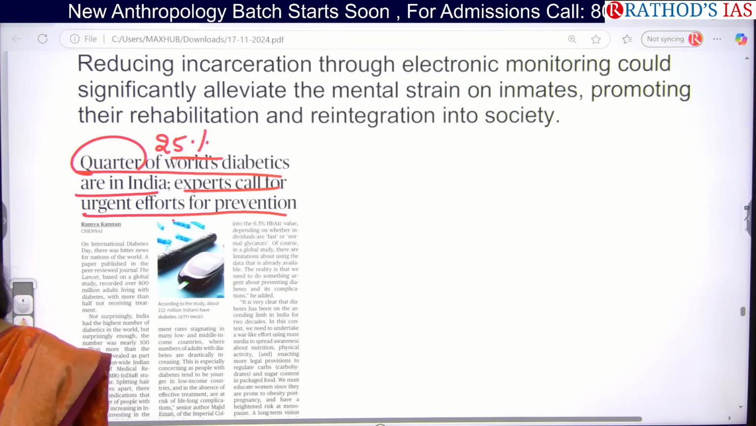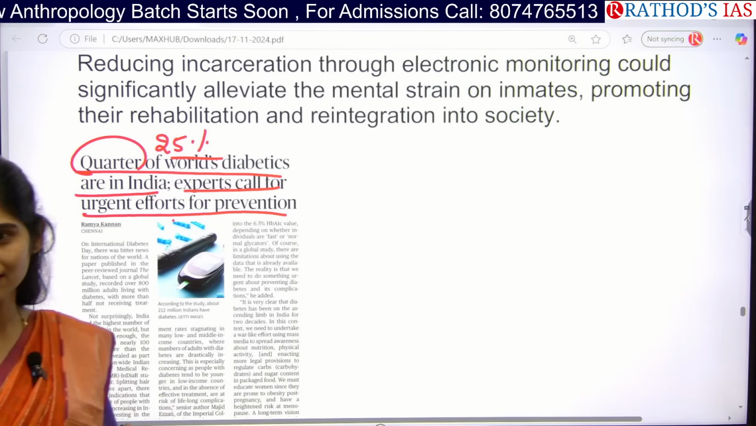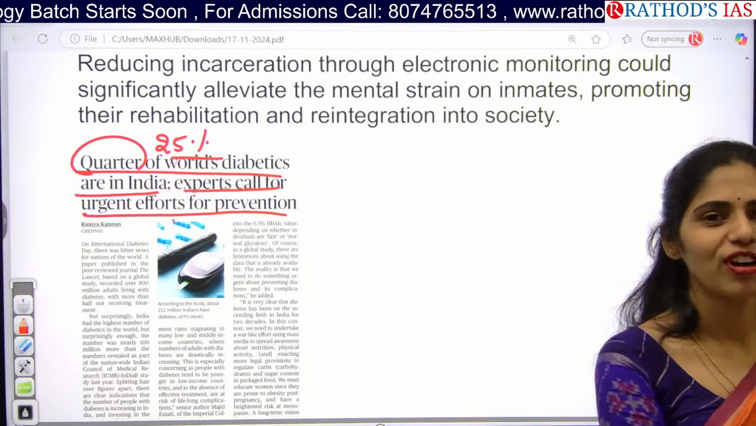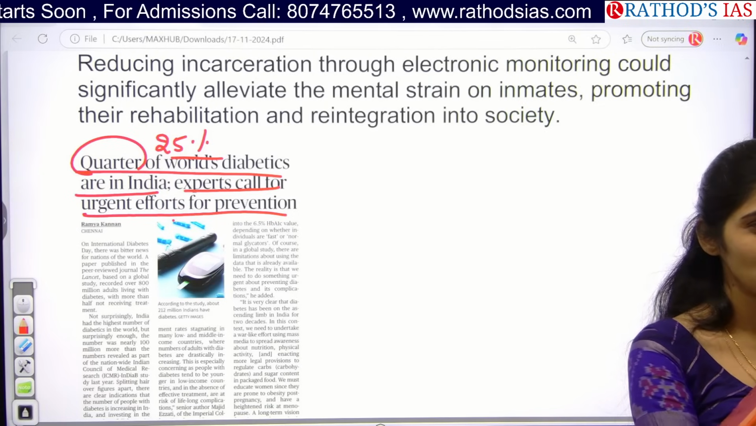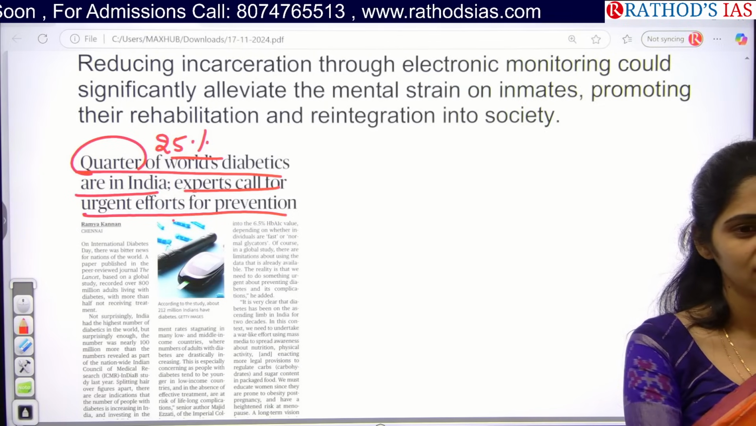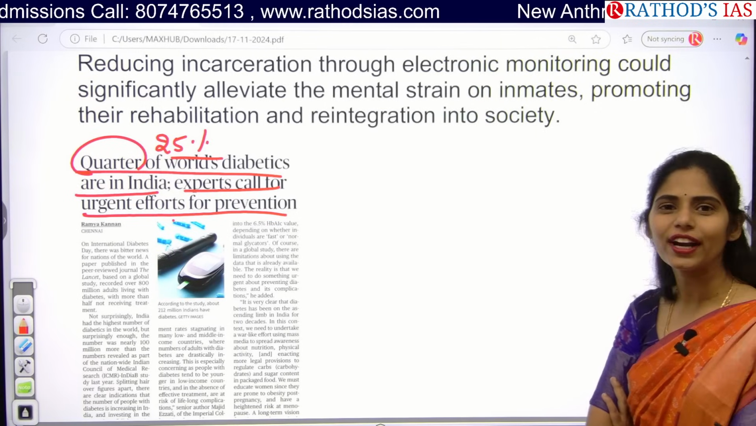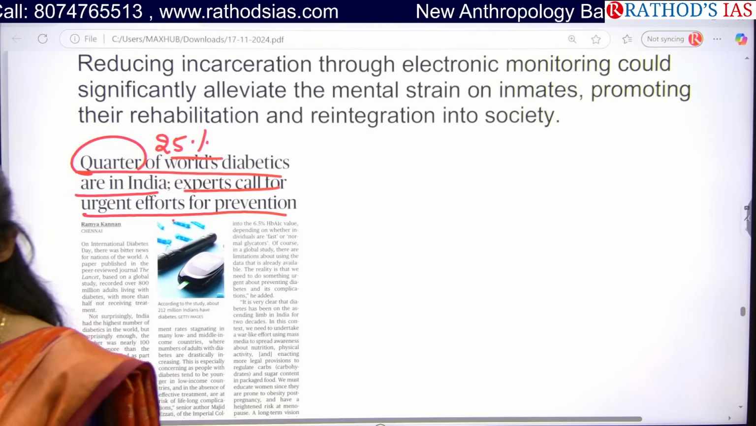So what? If you are eating sugar, you will be not getting sugar or diabetes. So tell me, what is the reason of getting this diabetes? Which hormone deficiency? Insulin. Okay. So insulin. So which organ in your body secretes this insulin? Pancreas.